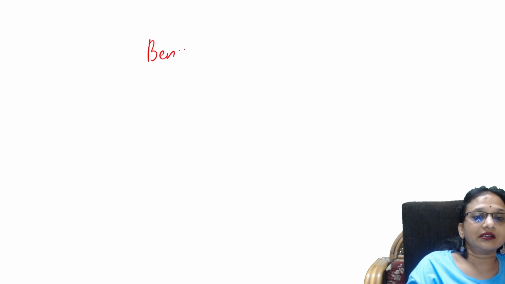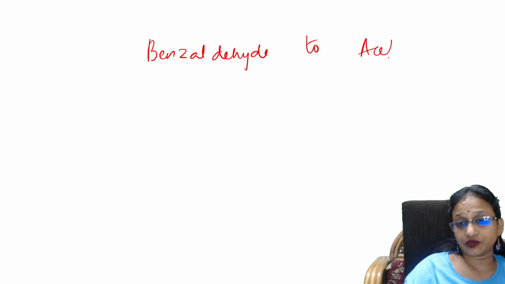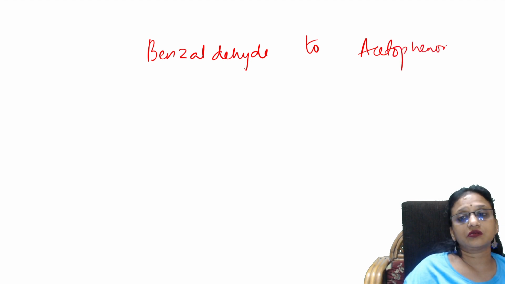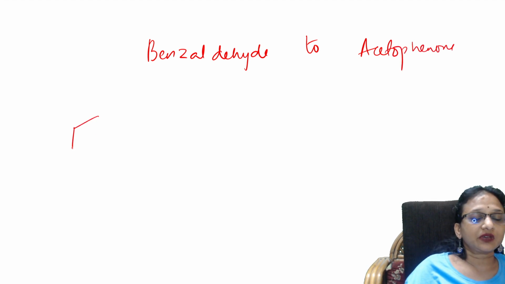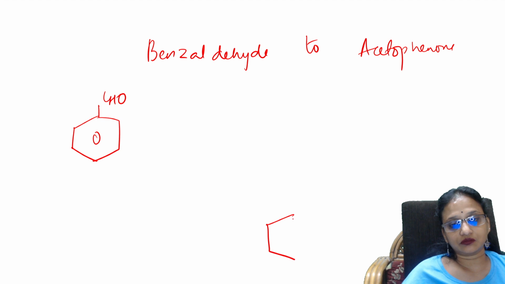So let us start. I have how many pages? 1 page, 2 pages, and 3 pages. Okay, I have 3 pages. I will take 3 pages to do it. First one, benzaldehyde to acetophenone. Check. This is my benzaldehyde. Okay, done. I have to convert it into acetophenone. This is the molecule done.